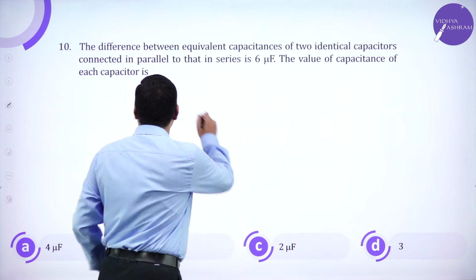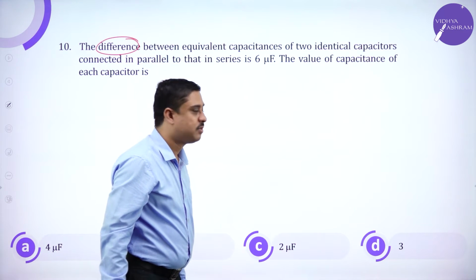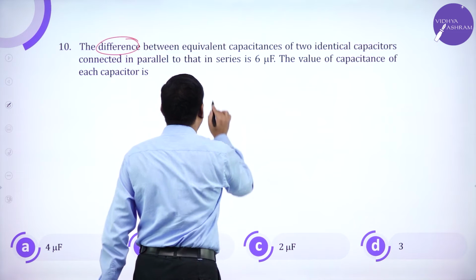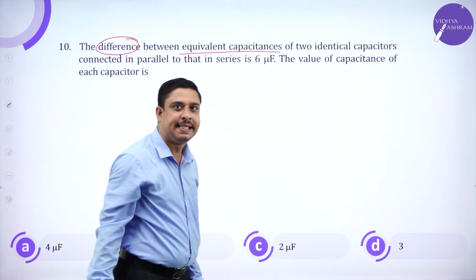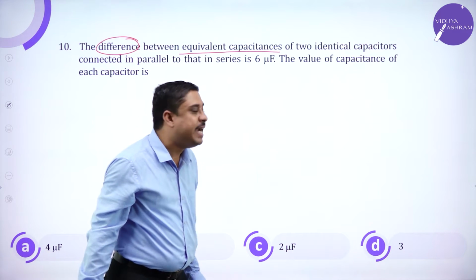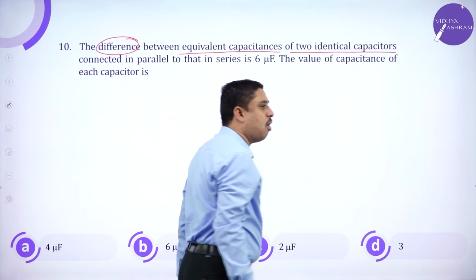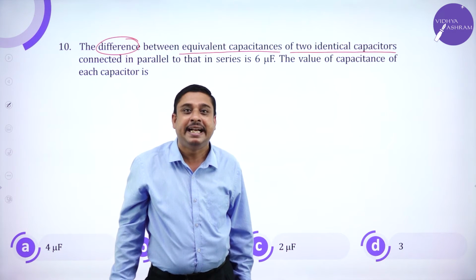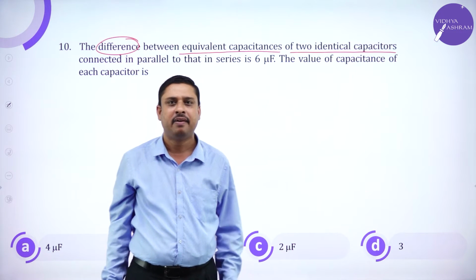The difference between the equivalent capacitance of two identical capacitors.